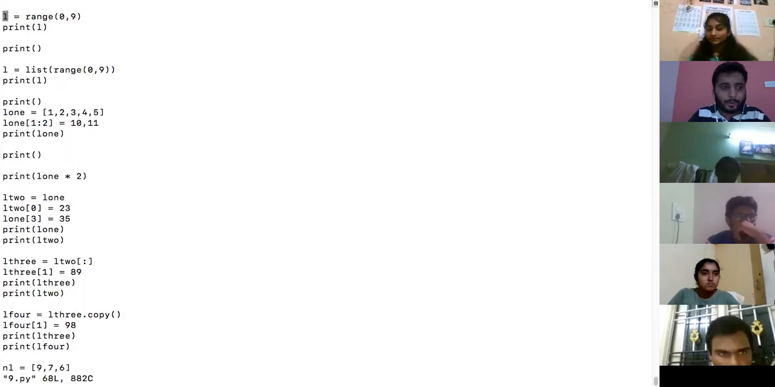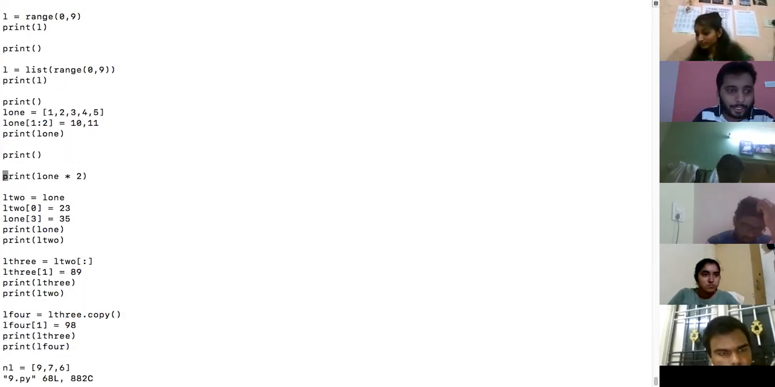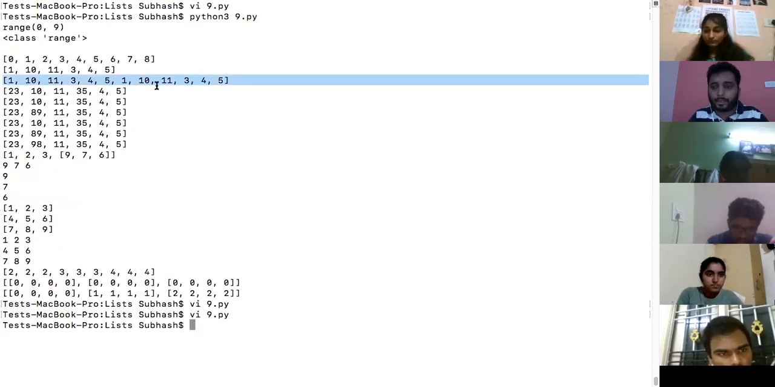Okay. Now what will happen in this case? We'll go to the next one. L1 multiplied by 2, so the star operator is overloaded. So 2 times it will print L1. That's also shown. Simple one, nothing to explain here. So star is an overloaded operator over here.